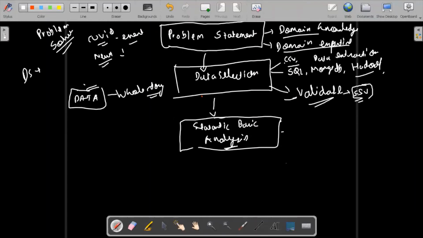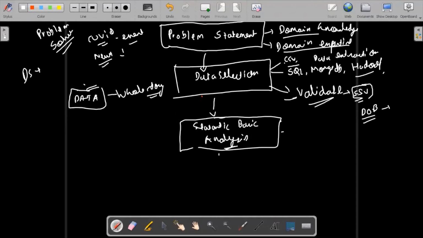And sometimes, what happens generally, many times there will be no feature available. Maybe the column that you are looking for is not there. So you want the age of a person, but the exact age will not be given in the data set. Maybe there is only the DOB of the person. If you have the DOB, you can easily extract the age from that column, you can just do the calculation.